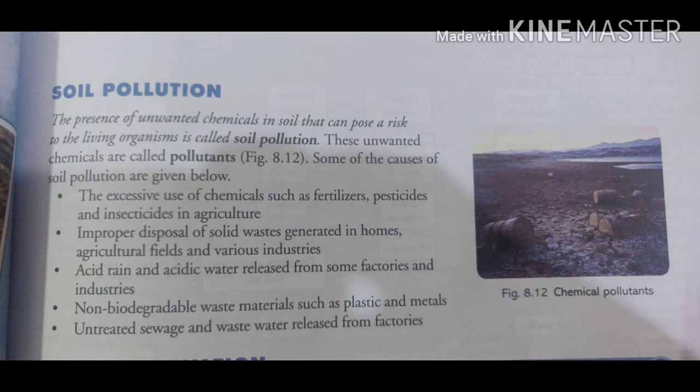Next is soil pollution. The presence of unwanted chemicals in the soil that can pose a risk to living organisms is known as soil pollution. Means unwanted chemicals का mix होना, pollutants का mix होना soil में, and the excessive use of chemicals leads to soil pollution. Improper disposal of solid waste, acid rain, disposing of non-biodegradable waste materials such as plastics and metals, untreated sewage and wastewater released from the factories can all lead to soil pollution.